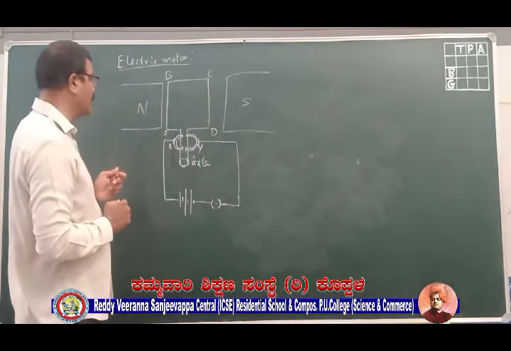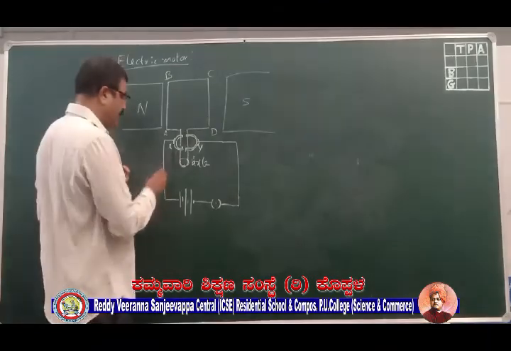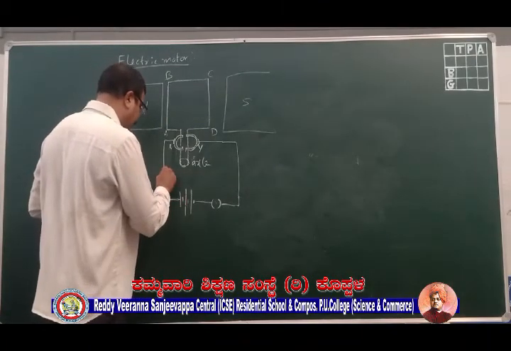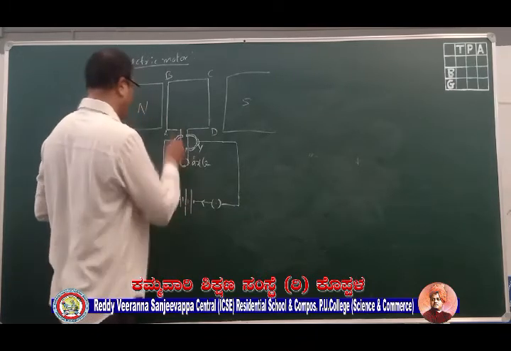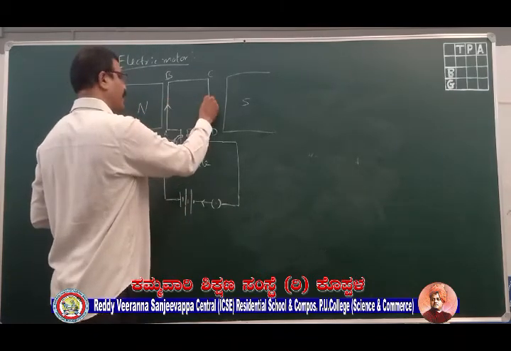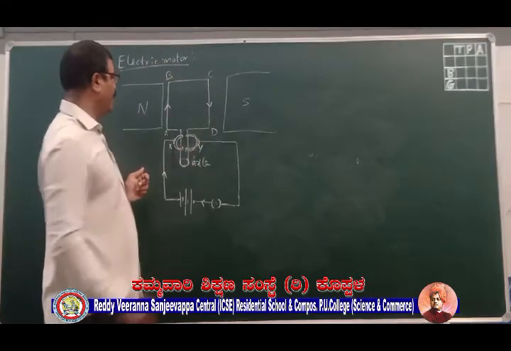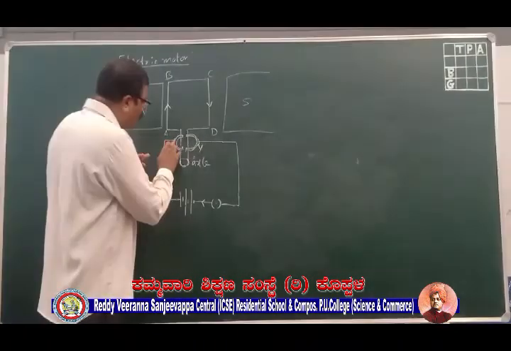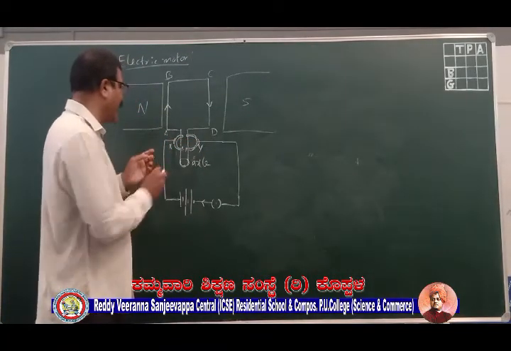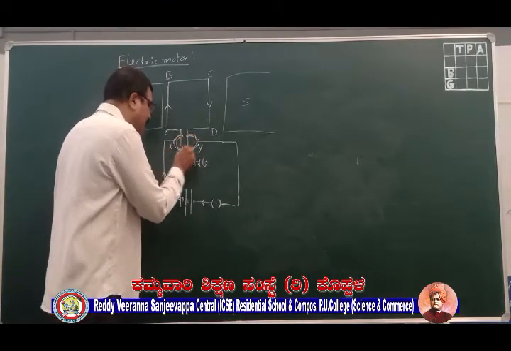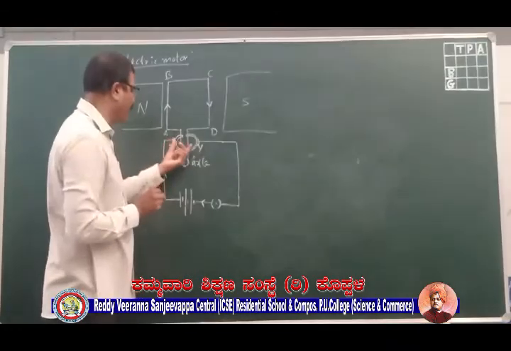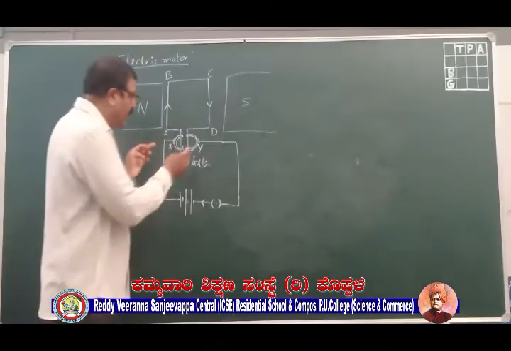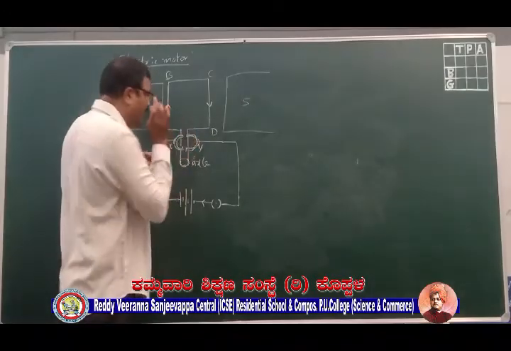Now I have connected it to a split ring. This is called a split ring. And X and Y are carbon brushes which will link this wire with the split ring.